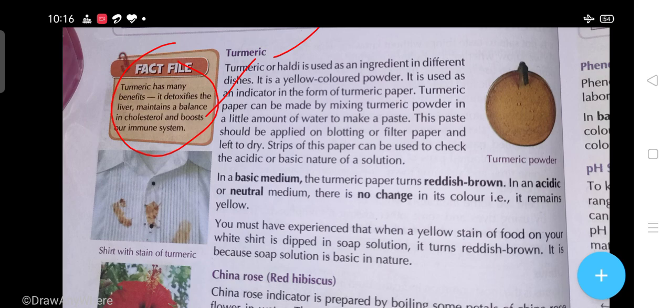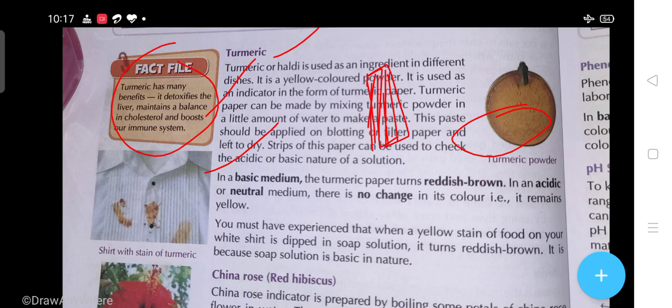And you can make an indicator by using turmeric powder. You apply a paste of the turmeric powder on a strip of paper and let it dry. Then you will find out whether that substance is acidic or basic. In a basic medium, the turmeric paper turns reddish brown.